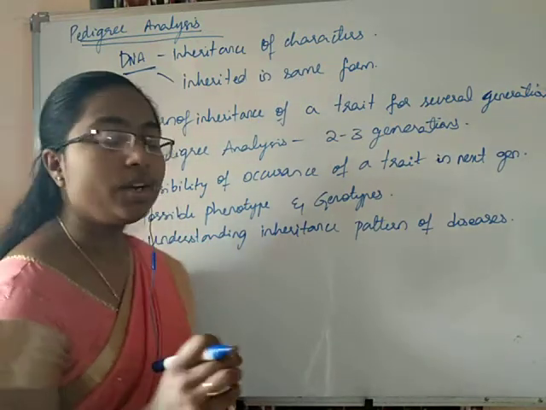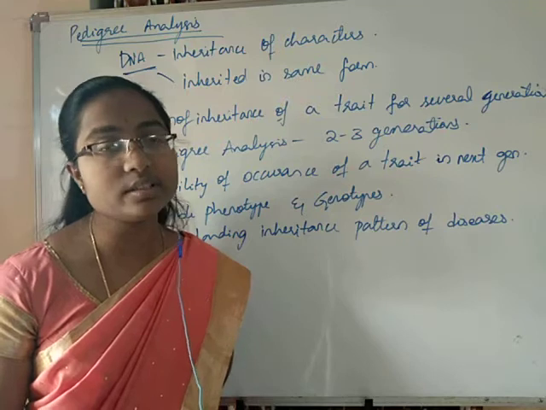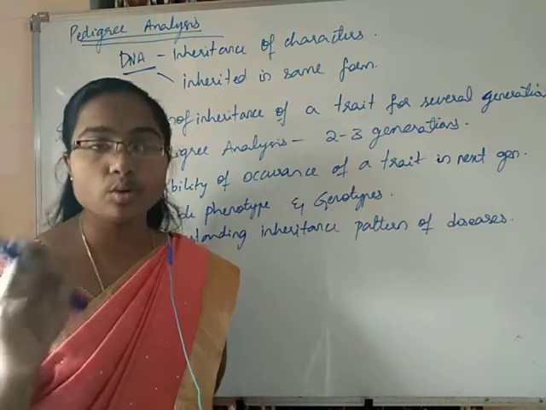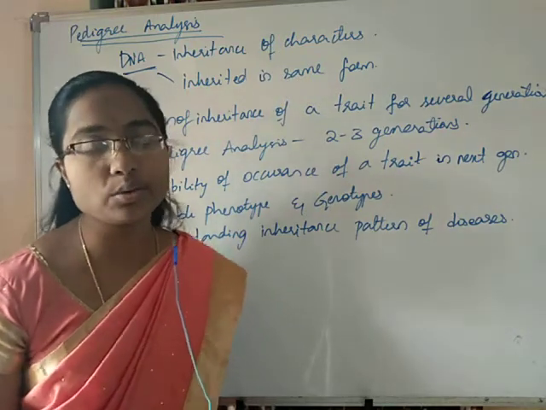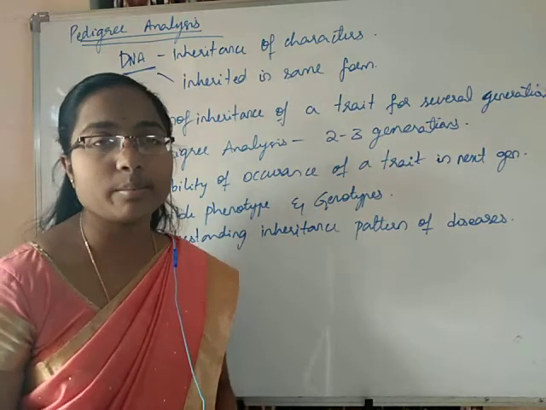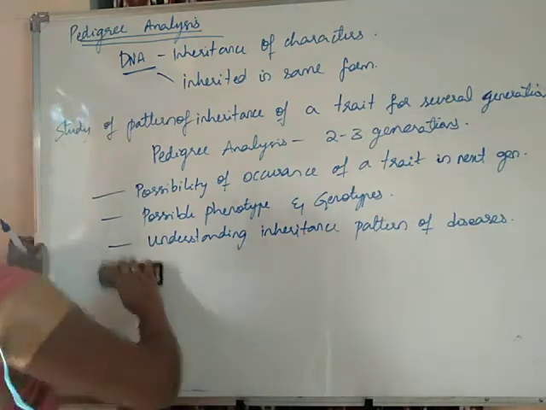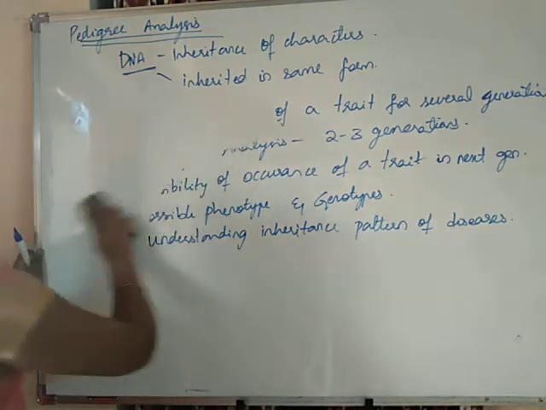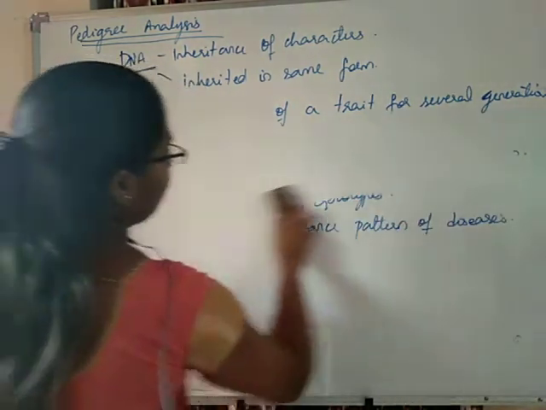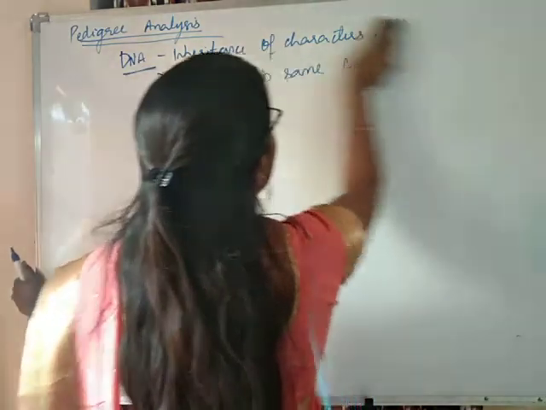Here we will be using certain symbols in pedigree analysis to indicate the individuals and show the traits. Now let us see what the symbols used in pedigree analysis are.